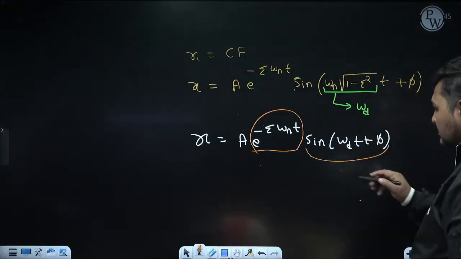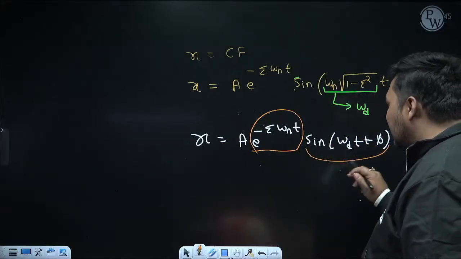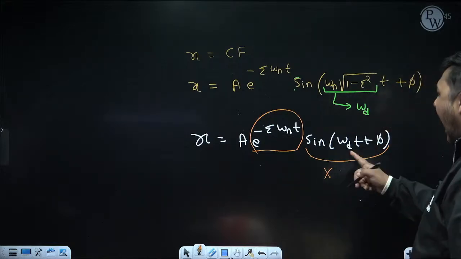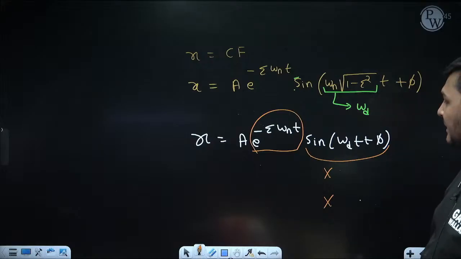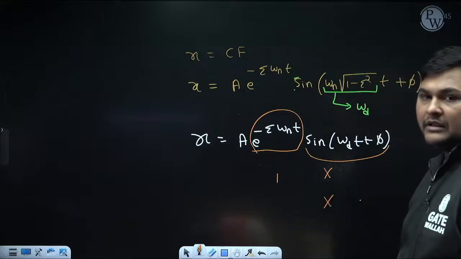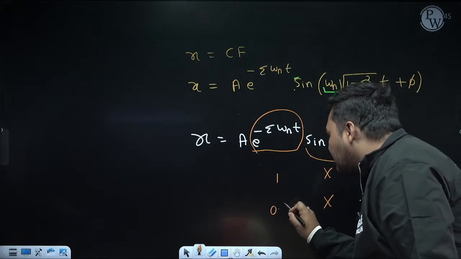Suppose at t equal to 0, this term A sin omega d t plus phi is, suppose, capital X, just for understanding. After one time period it will also be capital X. But at t equal to 0, this exponential term will be 1. After one time period this term will be lesser than 1. Suppose it is 0.8.